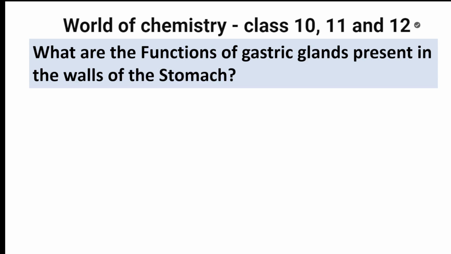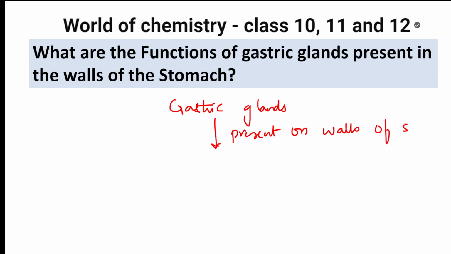Next, what are the functions of gastric glands present in the walls of the stomach? First of all, where are gastric glands present, students? Gastric glands are present on the walls of the stomach. They secrete gastric juice. What does this gastric juice have?